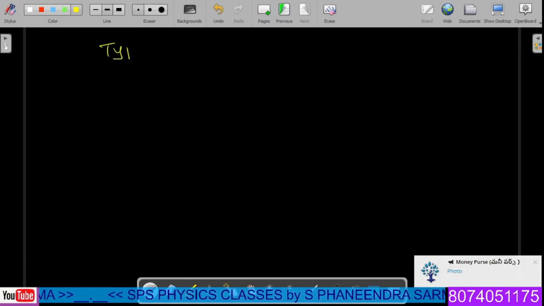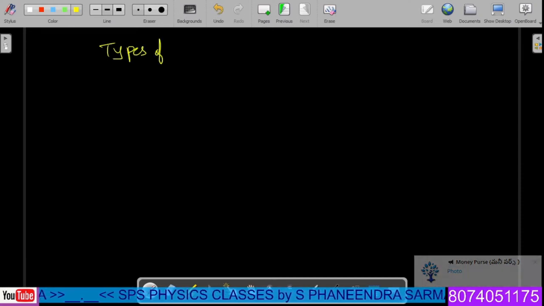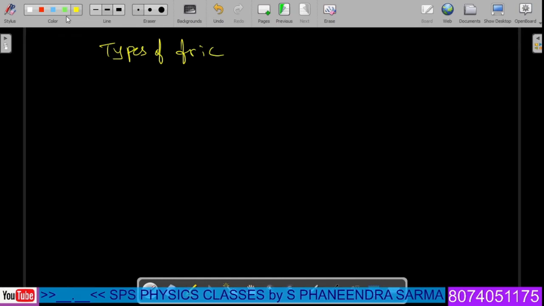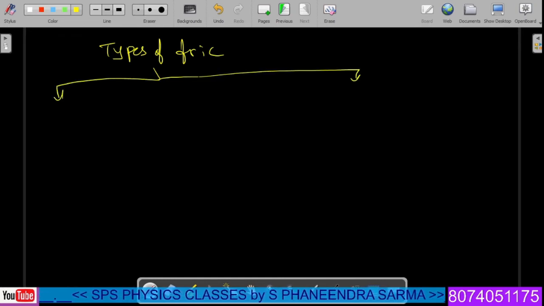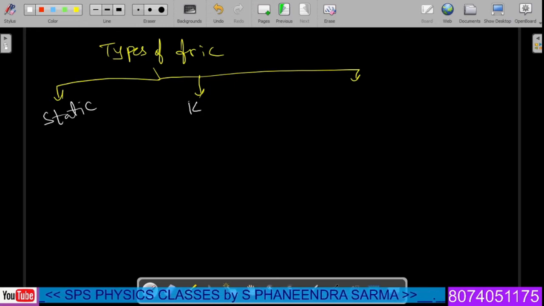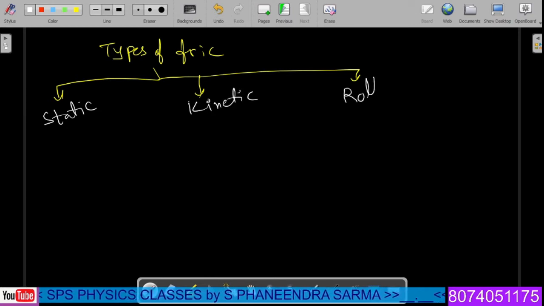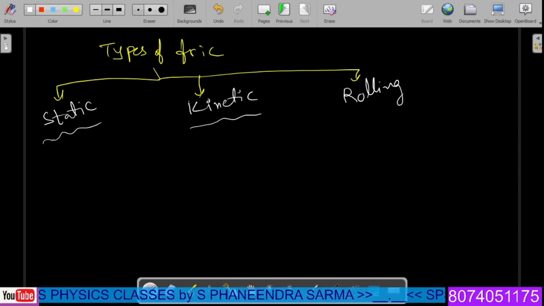Types of friction. If we consider types of friction, we have three types of friction possible. Number one, static. Number two, kinetic. Third one is rolling. What is the meaning of static friction? What is the meaning of kinetic friction? What is the meaning of rolling friction?